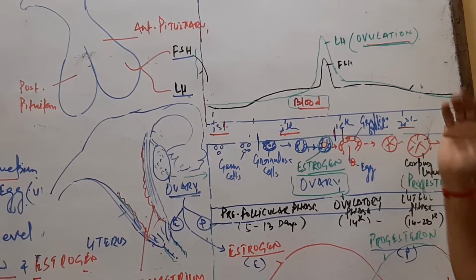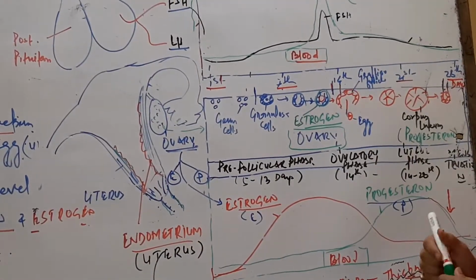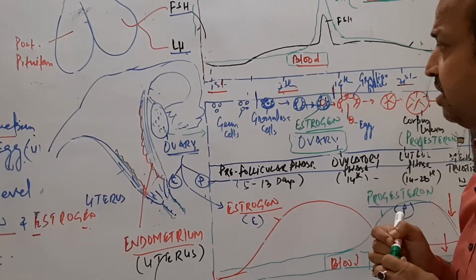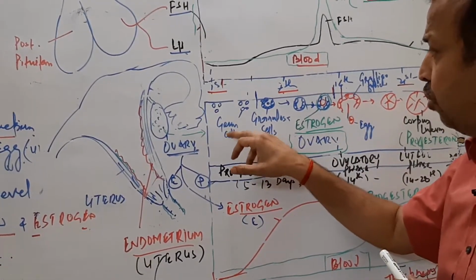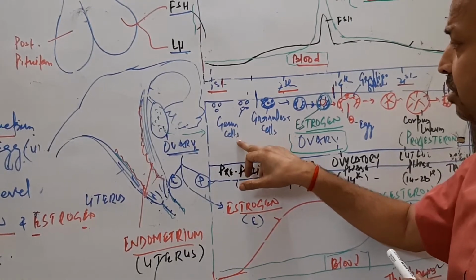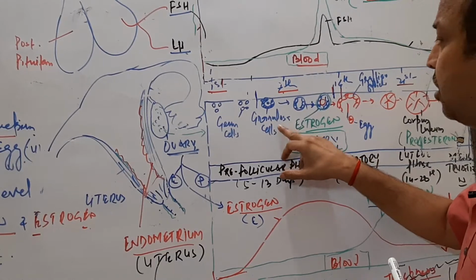Now what changes occur inside the ovary during the 28 days cycle? First, the germ cells over the surface epithelium divide and produce more cells, ultimately forming granulosa cells.